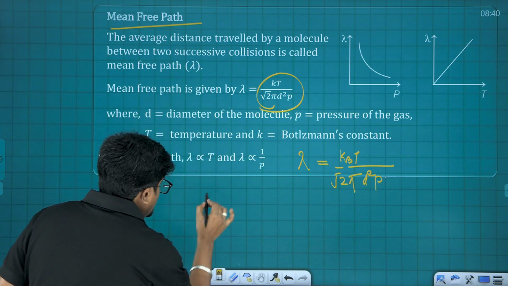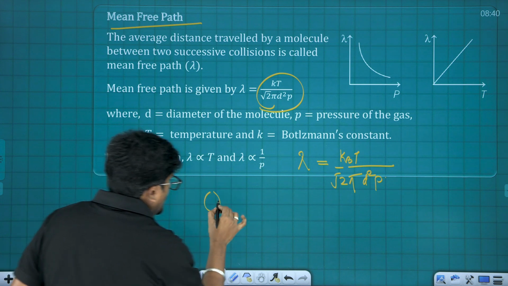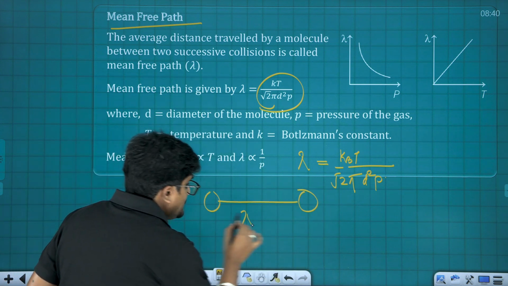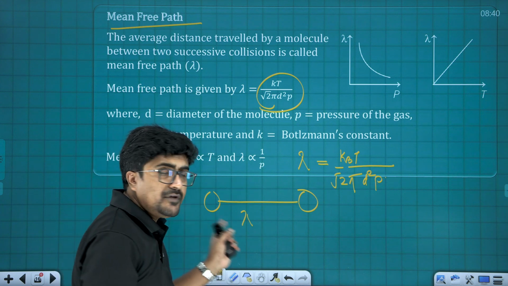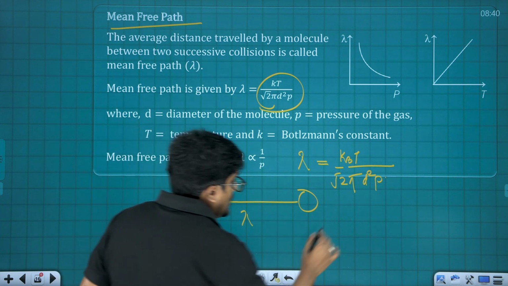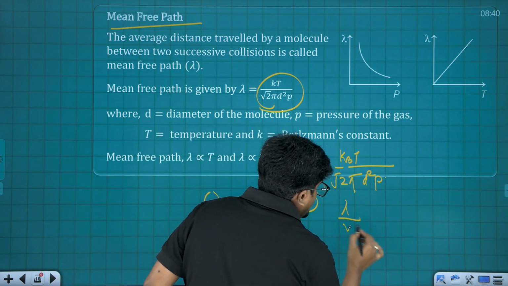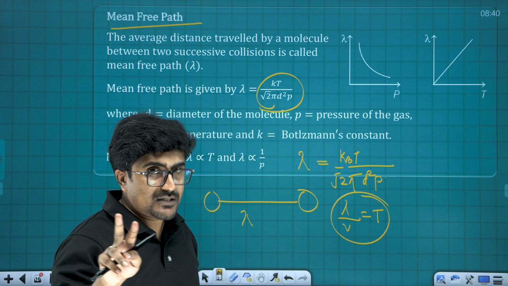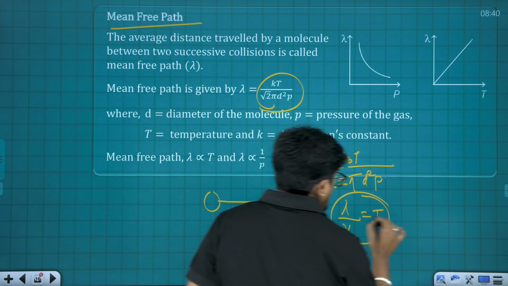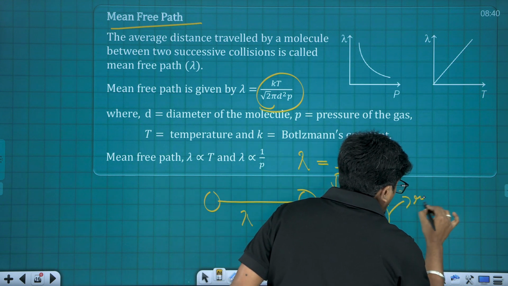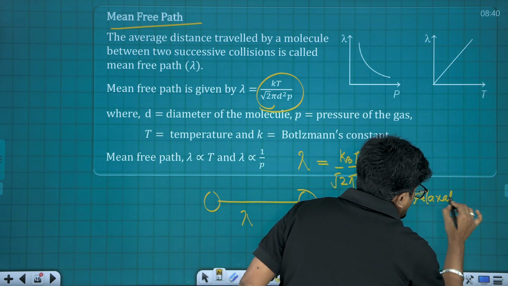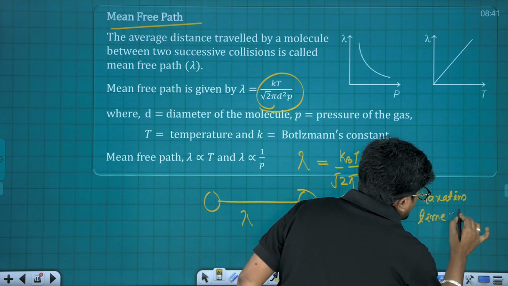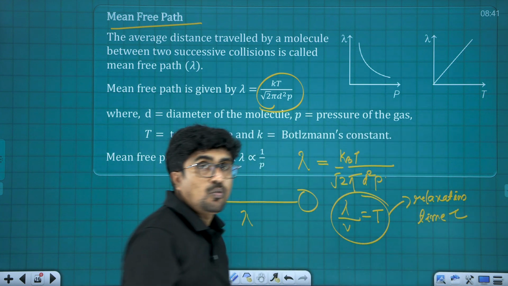Now, once we are onto the discussion regarding the mean free path, here this is collision number 1 and here this is collision number 2. This value is going to be lambda. Fine, and we know the average speed also. Now lambda divided by that speed gives the time gap between two successive collisions, and we call this relaxation time, represented by letter tau.